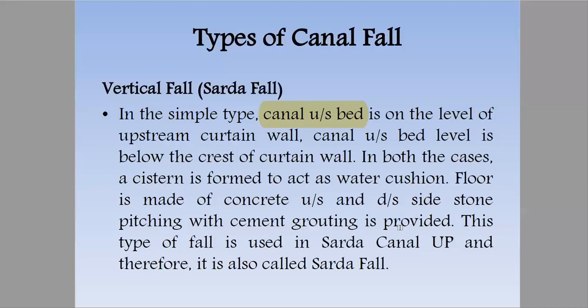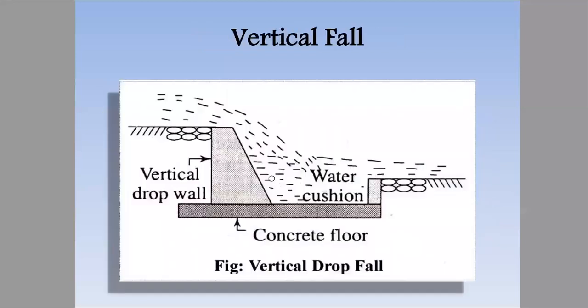So what we have to keep in mind is that the canal is forming, we are trying to form, a cistern. Now you can see in this image what a cistern is. Here you can clearly see that this portion is the water cistern. This portion is the water cistern.